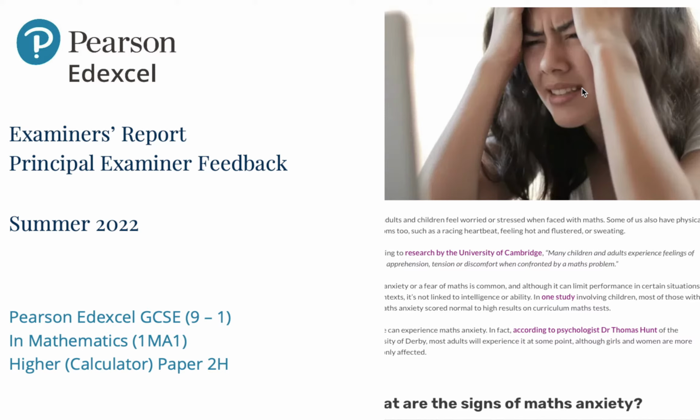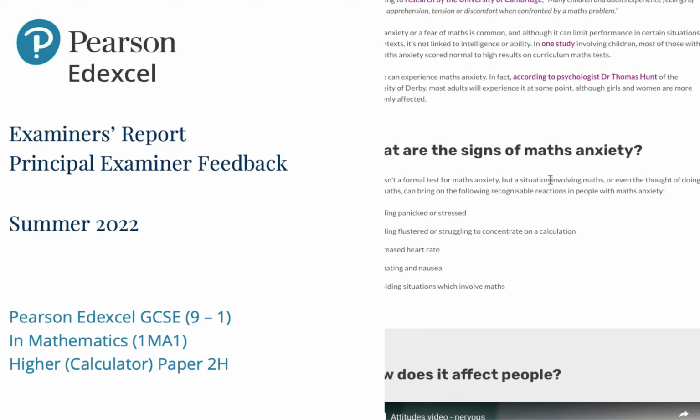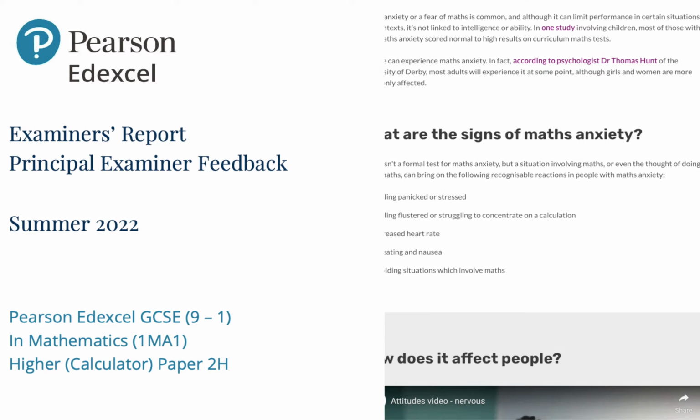So firstly, let me make sure that you can see this properly. I'm having a bit of an issue with how it looks on the screen. Hang on, just 1 second.